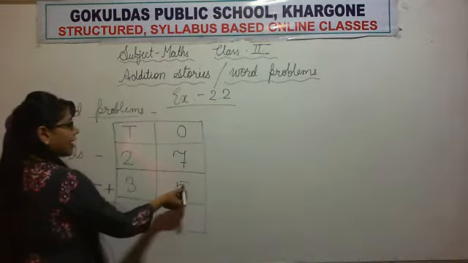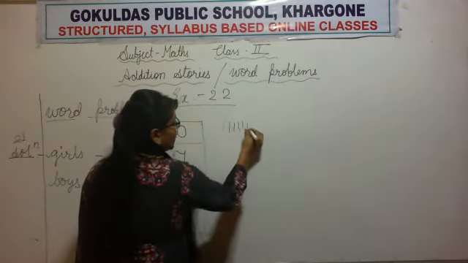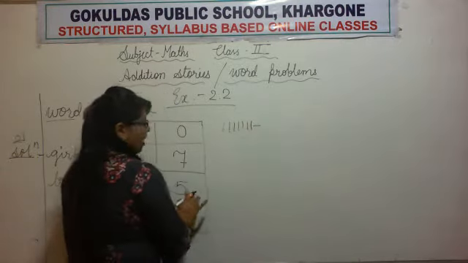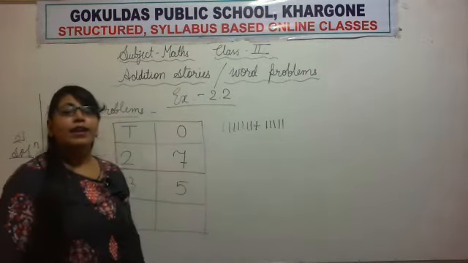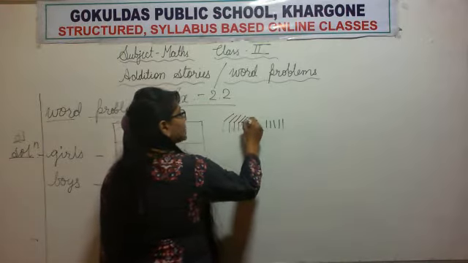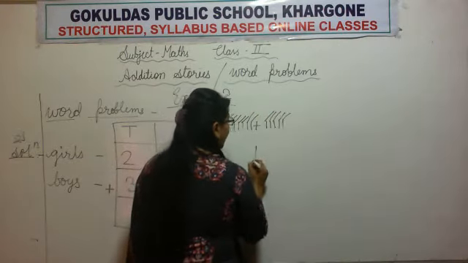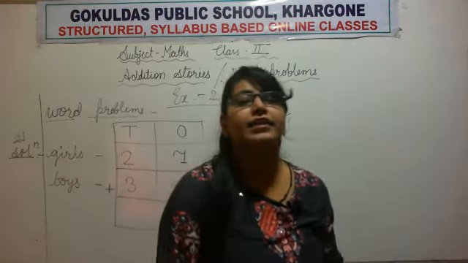So 7 and 5. Let's draw 7 sticks for it. 1, 2, 3, 4, 5, 6 and 7. And plus 1, 2, 3, 4 and 5. Now let's add them all. 1, 2, 3, 4, 5, 6, 7, 8, 9, 10, 11, 12. We added one digit and got a 2-digit answer.